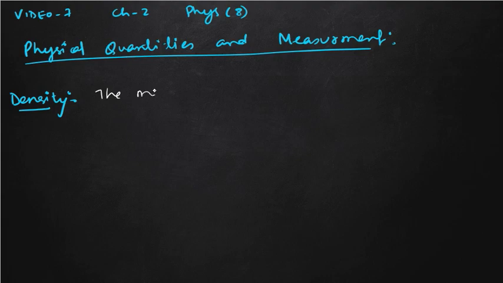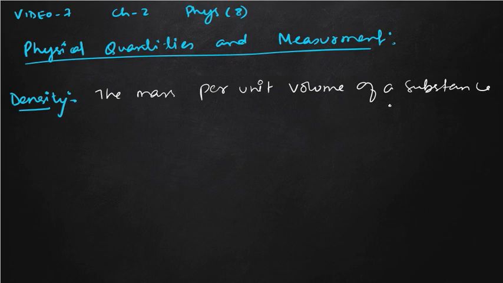So the mass per unit volume of a substance is called its density. In unit volume, how much mass of a substance is there, that defines the density of a substance.